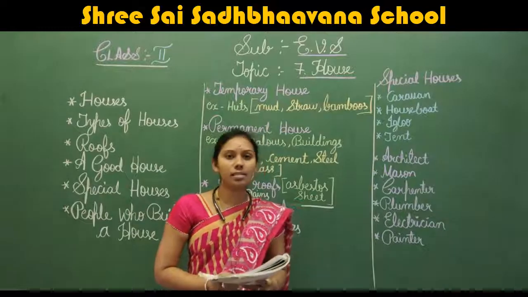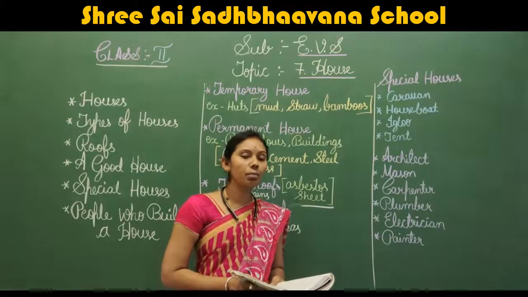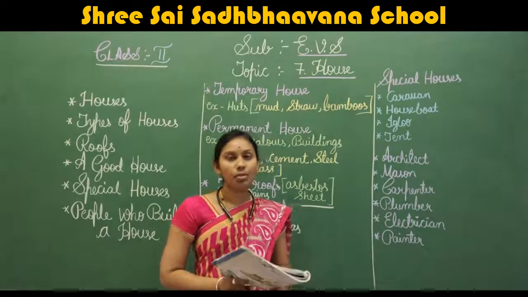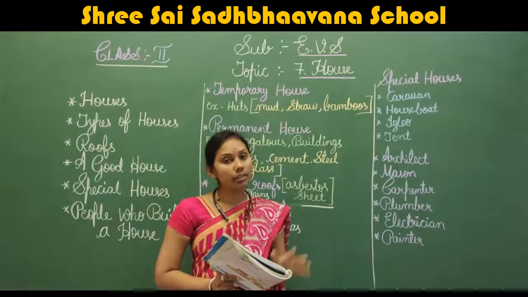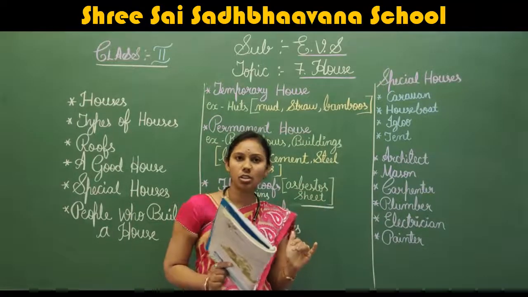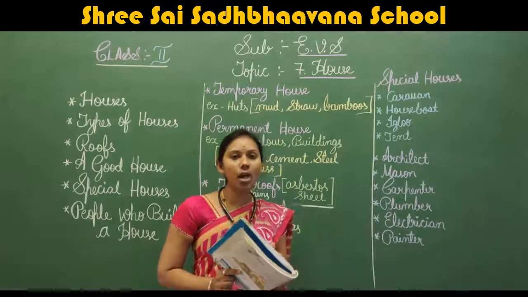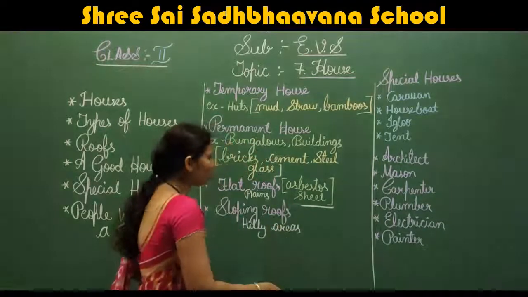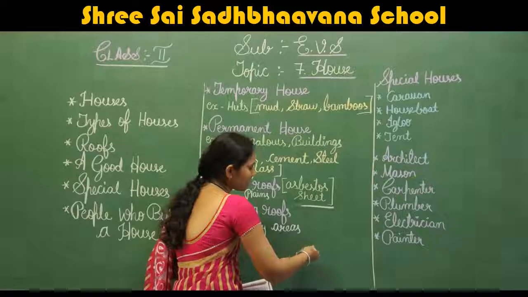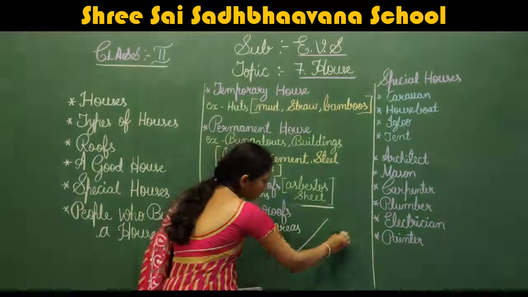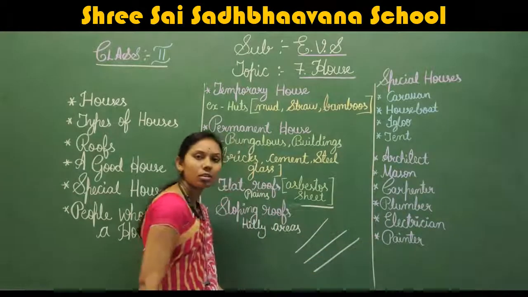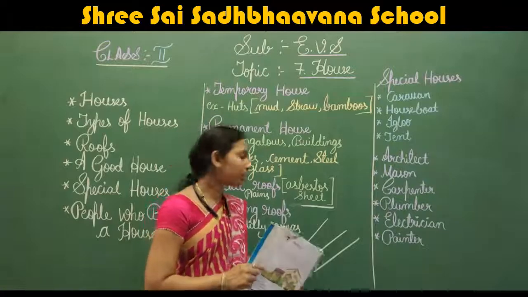So in the hilly areas, when you go for a trip outside, you can see, no? The houses will be constructed there. What type of roof will it be having? It will be having a sloping roof like this. Can you see this roof? Why are they having a roof like this?